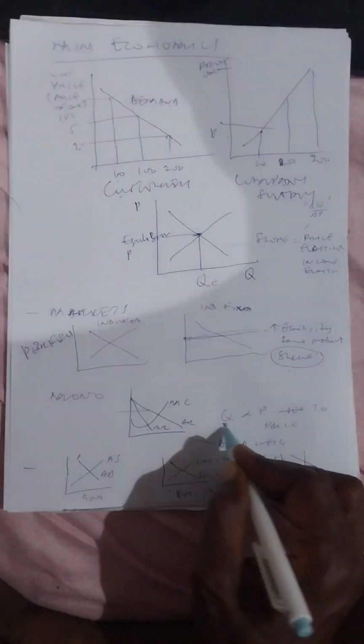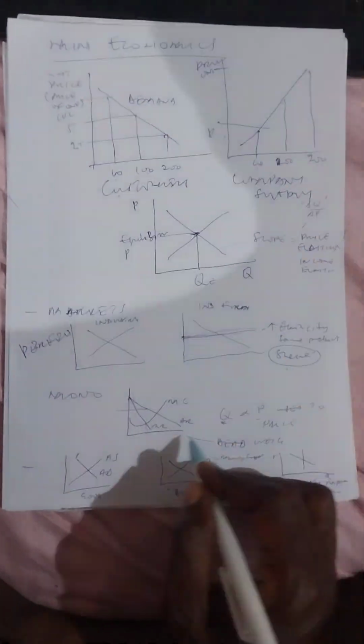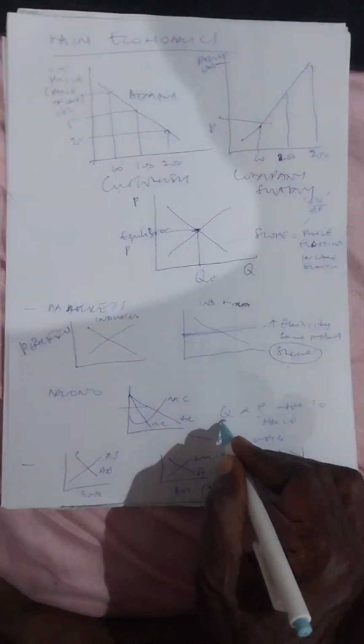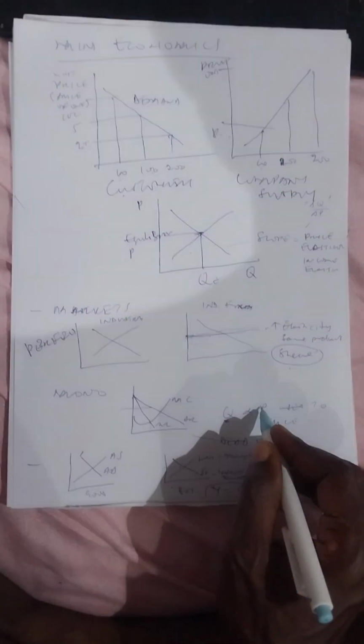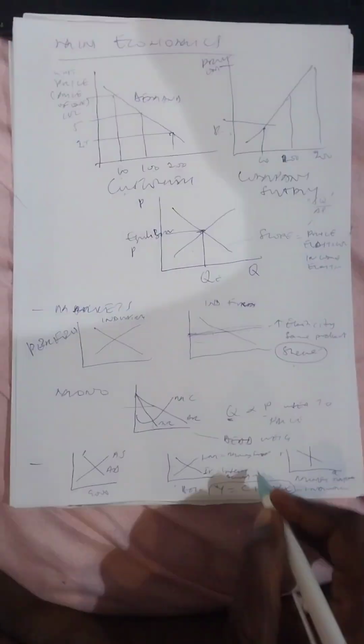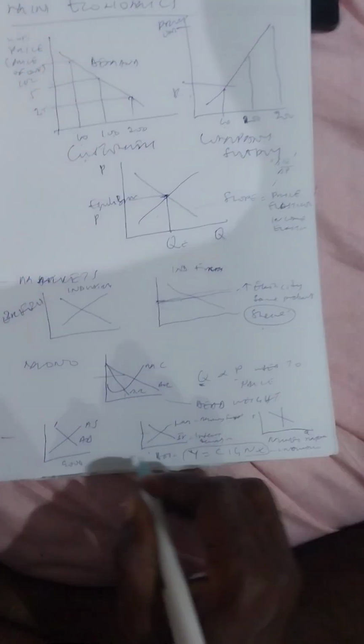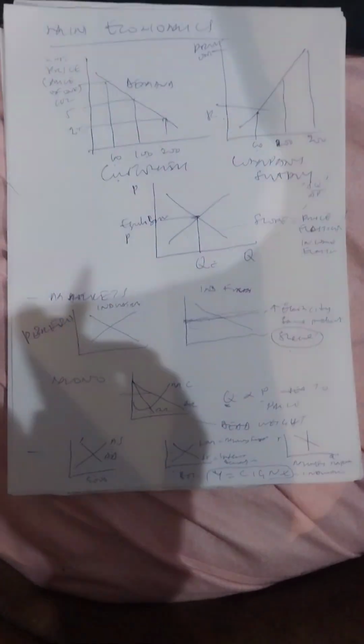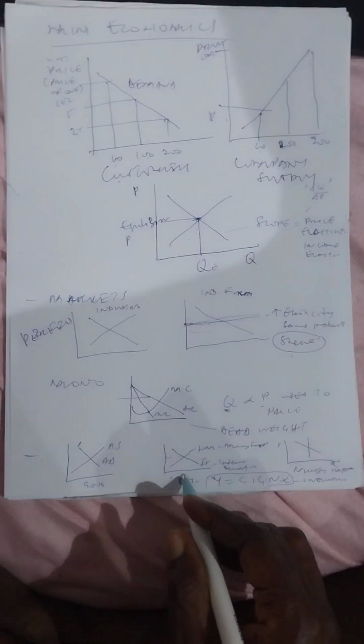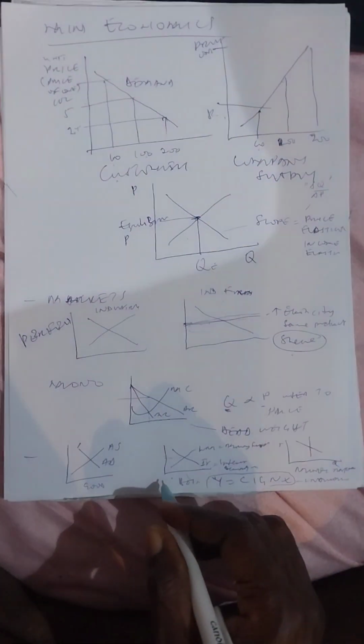Now this is for the monopolistic and then monopoly kind of. For them, they have control over quantity and price. Okay, so they will tend to produce less so that the price will be higher. So there's always some waste in the system. The waste in the system is what you call dead weight. Okay, so government has to sometimes come in to stop these monopolies, so that we can get to a good production state, right?